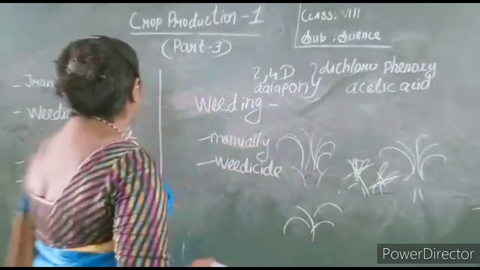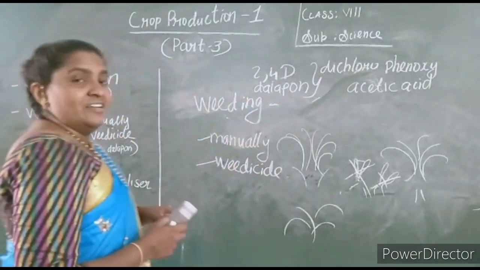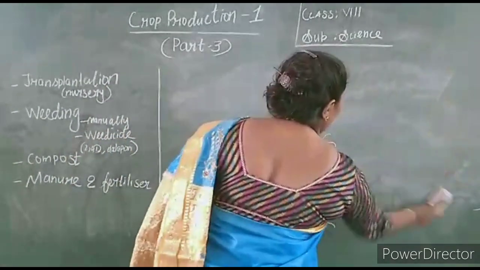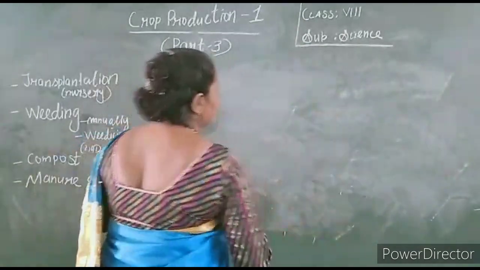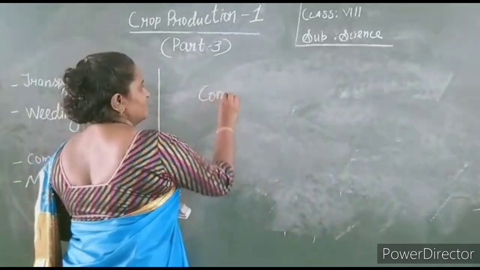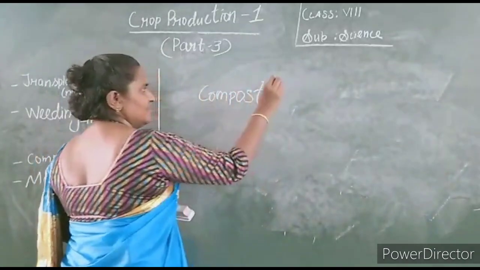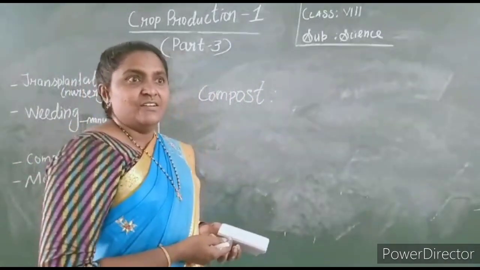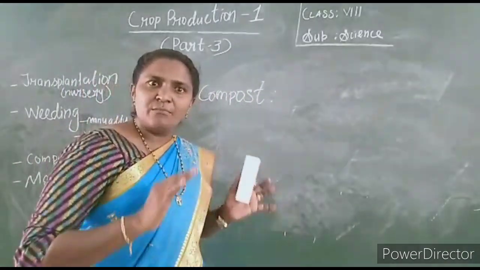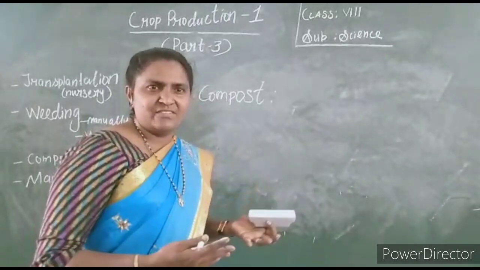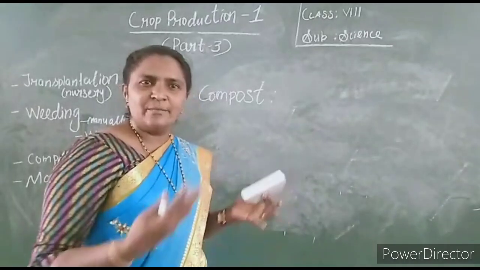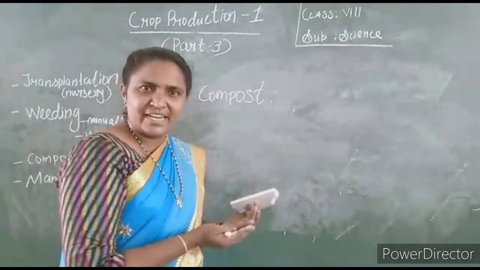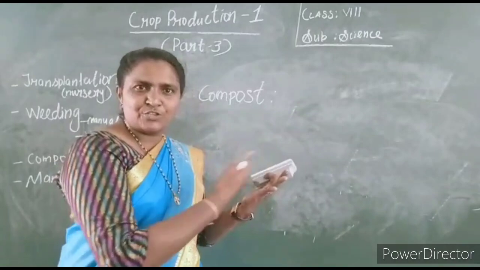Okay. Next one is how to prepare compost. What is the question? How to prepare compost. It is a preparation of manure, organic manure. Daily from our homes, from our kitchen, a large amount of solid waste is eliminated, like vegetable peels, banana covering and potato peels.